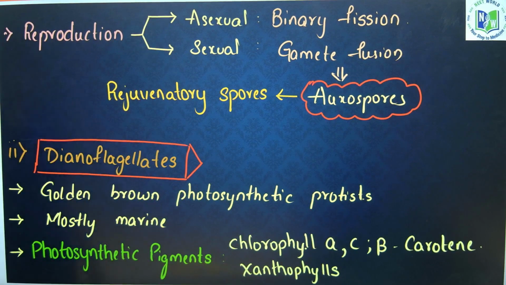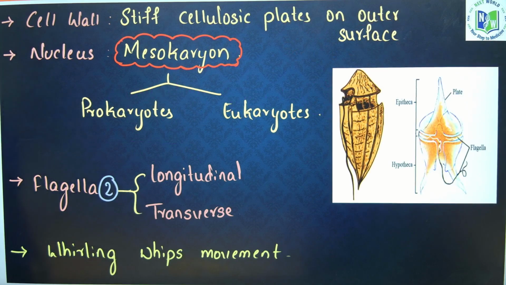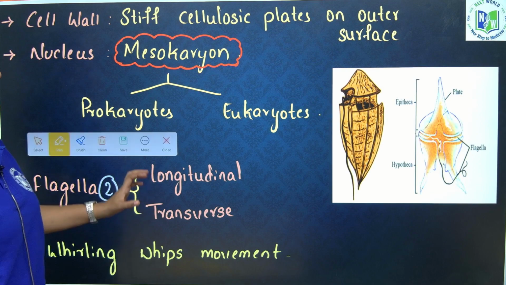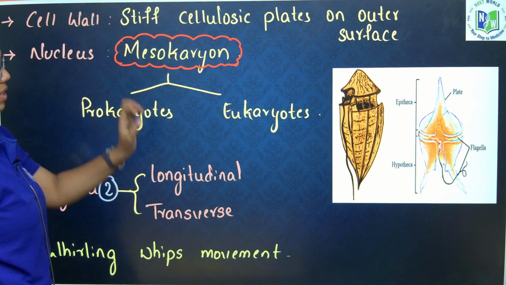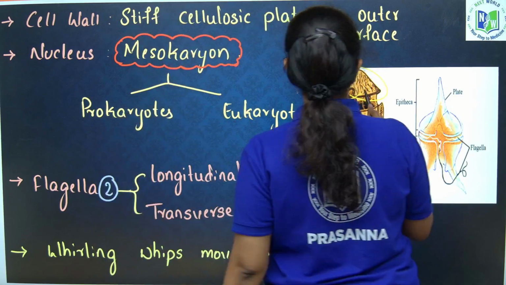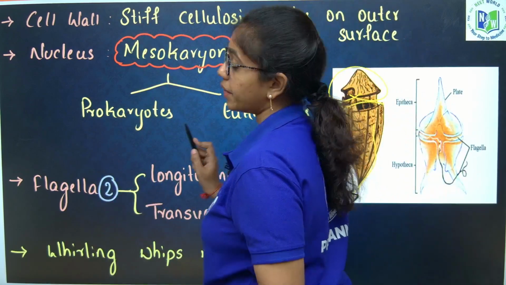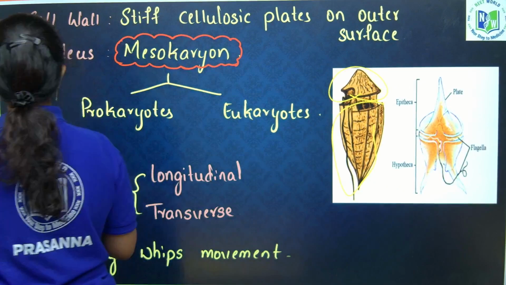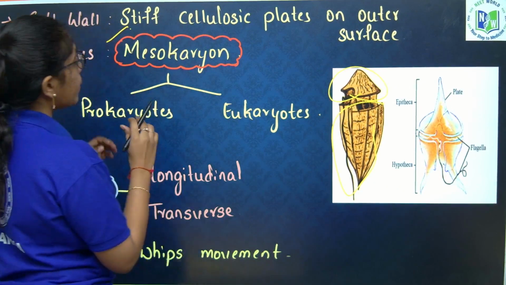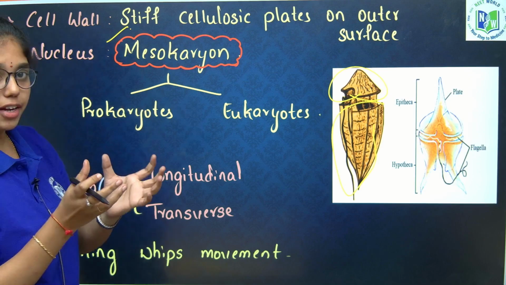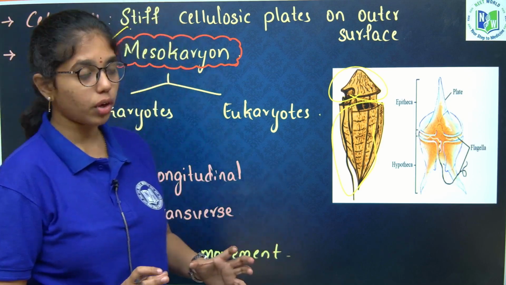The cell wall of dinoflagellates has stiff cellulosic plates on the outer surface. The nucleus of dinoflagellates is called mesokaryon because it resembles both the prokaryotic and eukaryotic nature of nucleus.